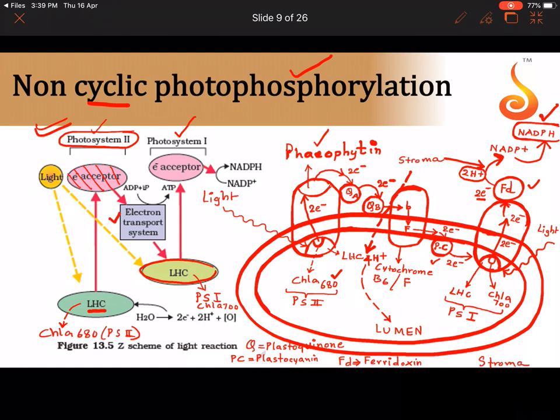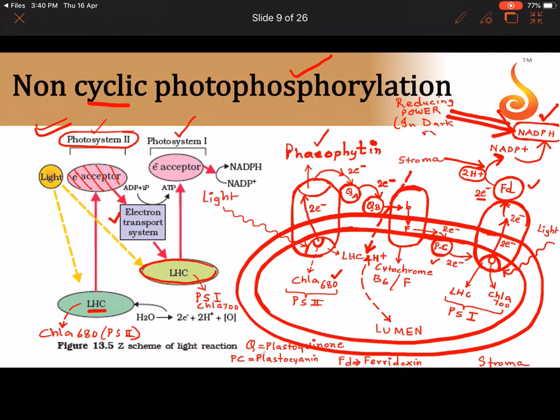So ferredoxin is the one that takes 2 electrons and 2 protons and adds them to NADP plus. All of you please remember this NADPH molecule, because this NADPH acts as a reducing power, not over here but in the dark reaction. Reducing power in the dark cycle.